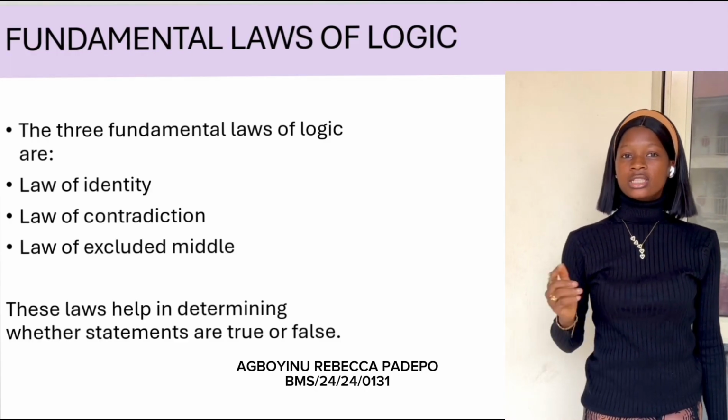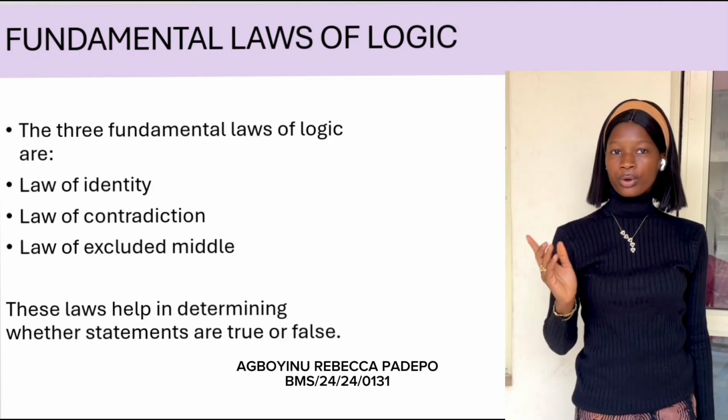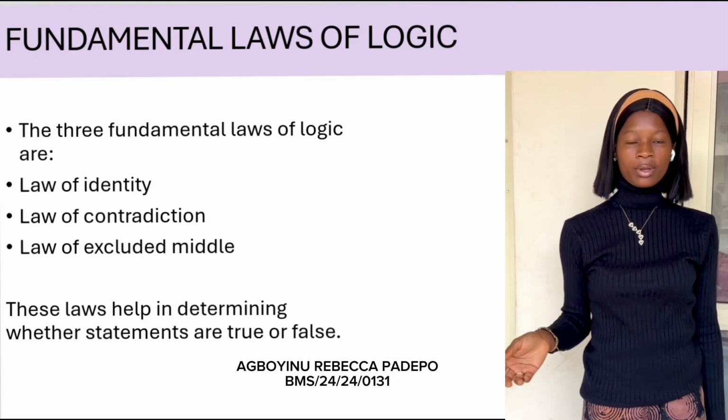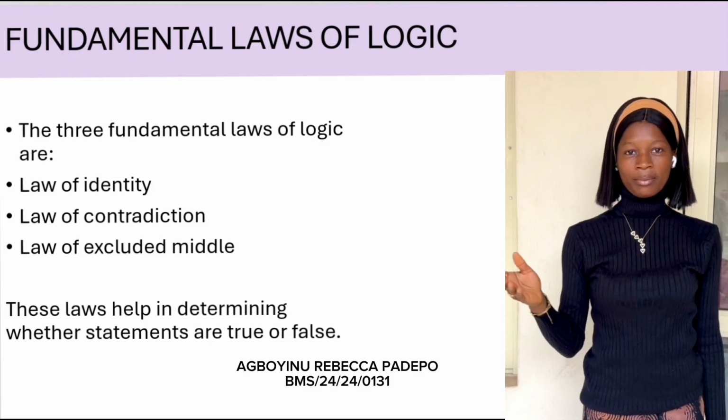Law of contradiction. A statement cannot be true and false at the same time. Example, a door cannot be opened and closed at the same time. It is raining. It is not raining. Both statements cannot be true at the same time and place.